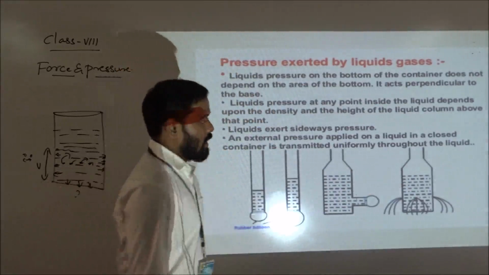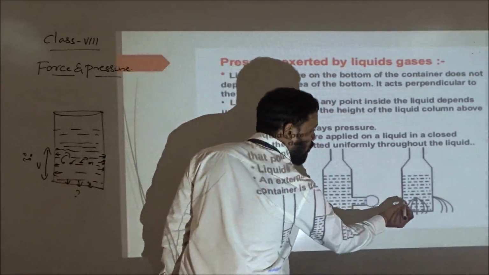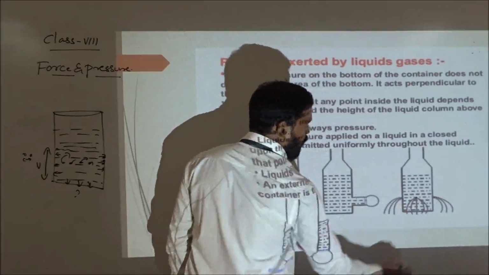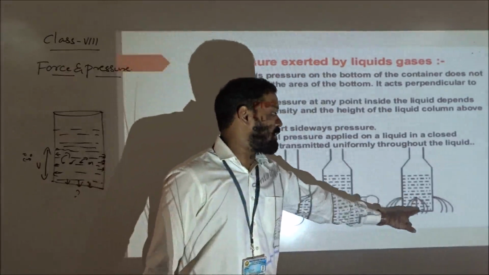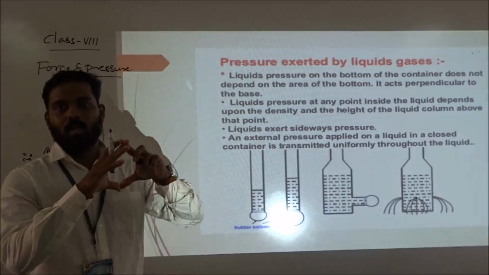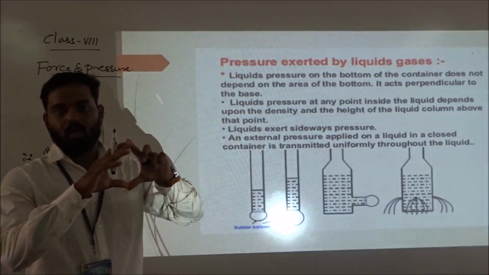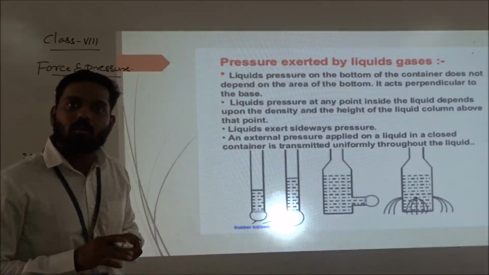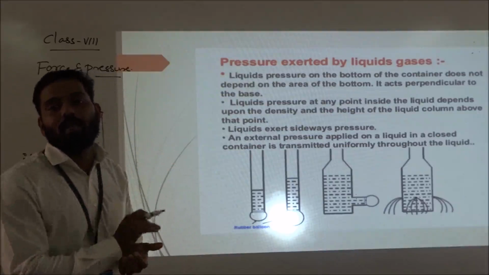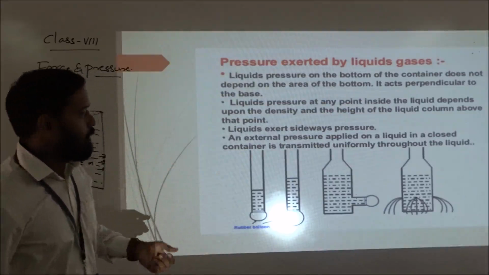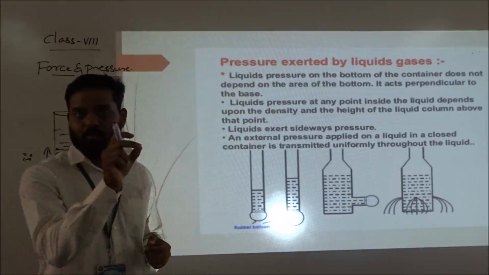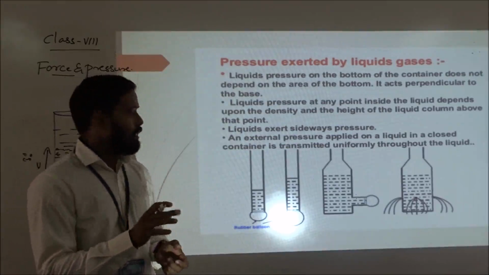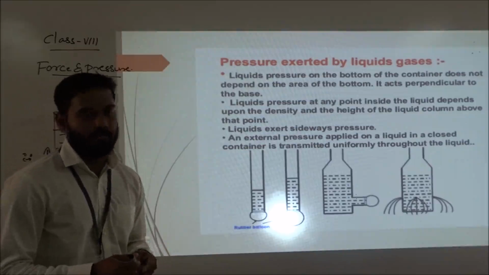You can see, look at the fourth one. In the fourth one, you take a container and make equal holes in it. I put dot marks so that the water will come out equally. Suppose you take a water bottle and fill it with water. Same height you make 3 holes. So how much liquid is coming out? Equal liquid is coming out from each. That means if you make equal holes, the pressure becomes equal. If you make the holes unequally, the water will come out unequally.